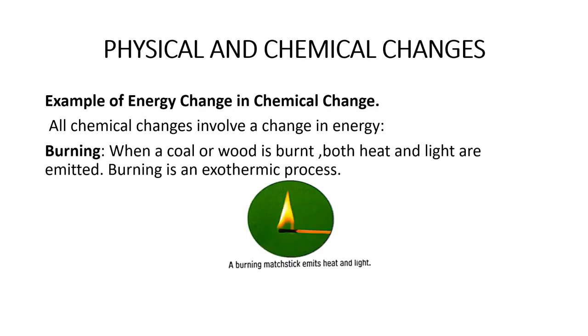Now students, we will take the example of energy change in a chemical change. All chemical changes involve a change in energy. Note it down, all chemical changes involve a change in energy. For example, burning. When coal or wood is burnt, both heat and light are emitted. Burning is an exothermic process. Why is it an exothermic process? Because it involves the evolution of heat and light.